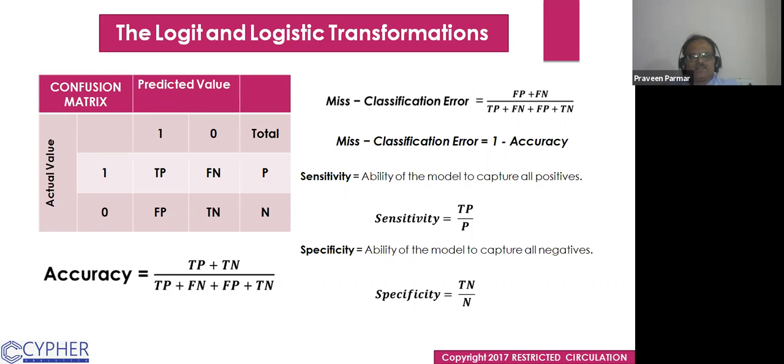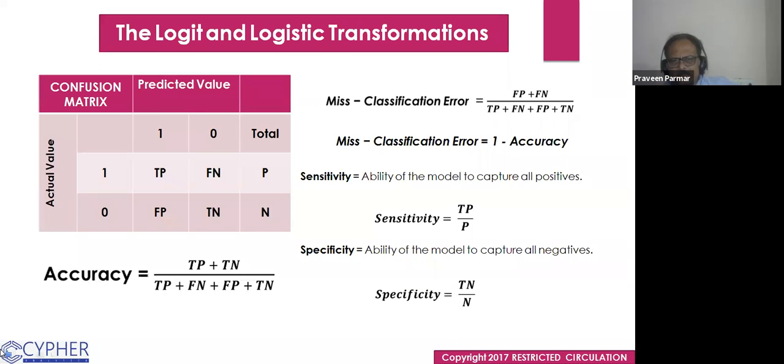In the linear regression, we see the performance through the RMSE or the R square. But here in the classification model, we require the confusion matrix. So in the confusion matrix, you see this table. There is a predicted value, this is the Y cap.